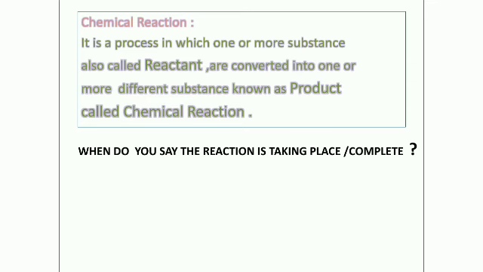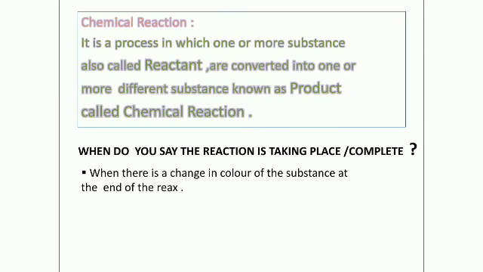Then when do you say the reaction is taking place or complete? We can say the reaction is taking place or complete when there is a change in color of the substance at the end of the reaction, or there is a change in state of the substance, that is, solid state is converted into gaseous state.